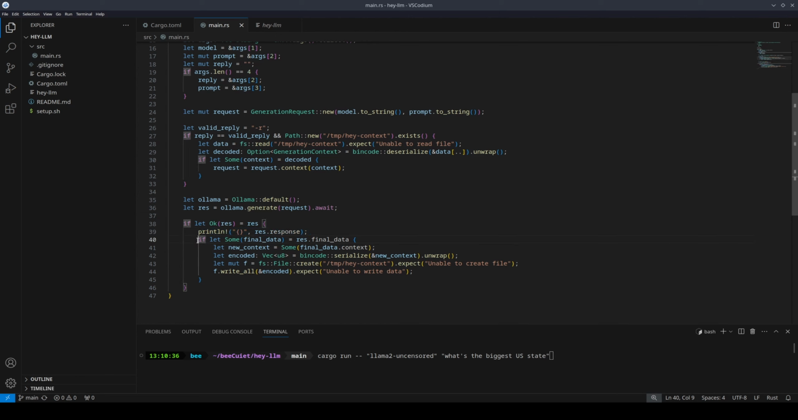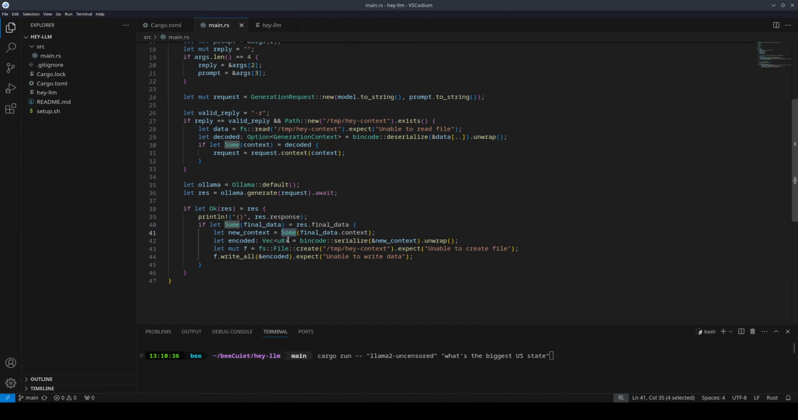And now we have some more pattern matching. So we want to see if res.finalData exists. If there is some value res.finalData, assign it to final data. If there's none, it just won't do this. But if there is final data, we're going to go into new context, and we're going to use the Some option over here. So the Option enum, basically there's Some and there's None. So if there's no value, it's None. And if there's some value, it's Some. And it's a good way to check just to see if a value exists.